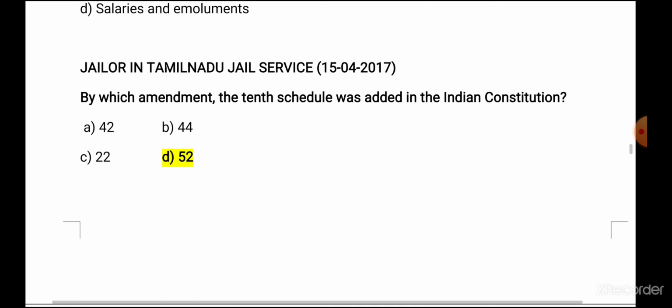Next, jailer in Tamil Nadu jail service. In this, the question asked was, by which amendment the 10th schedule was added in the constitution? We know 10th schedule is related to anti-defection law. It was added in year 1985 by 52nd Amendment Act. So here the answer is D.